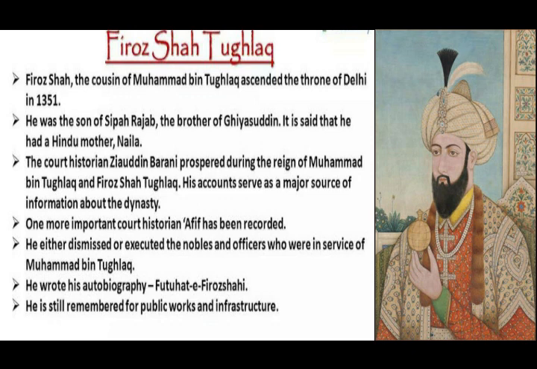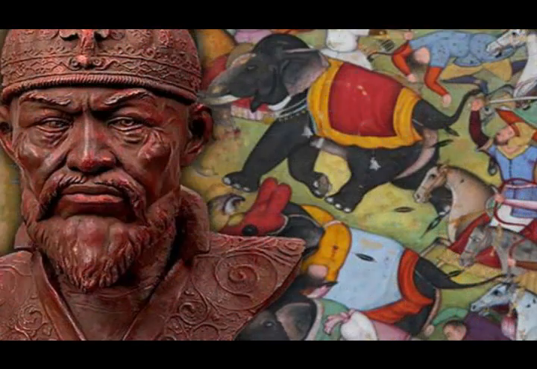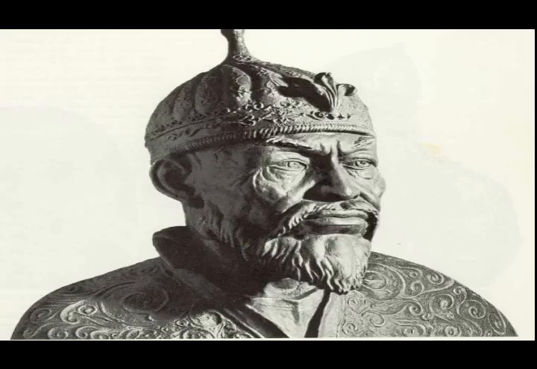Children, due to the weaknesses of the Delhi Sultanate, it became vulnerable to external invasions. Timur, the ruler of Samarkand in Central Asia and the founder of Timurid dynasty, invaded India in 1398. His army plundered Delhi and carried away enormous booty and many Indian artisans. The last Tughlaq ruler Nasiruddin was unable to check the invader.